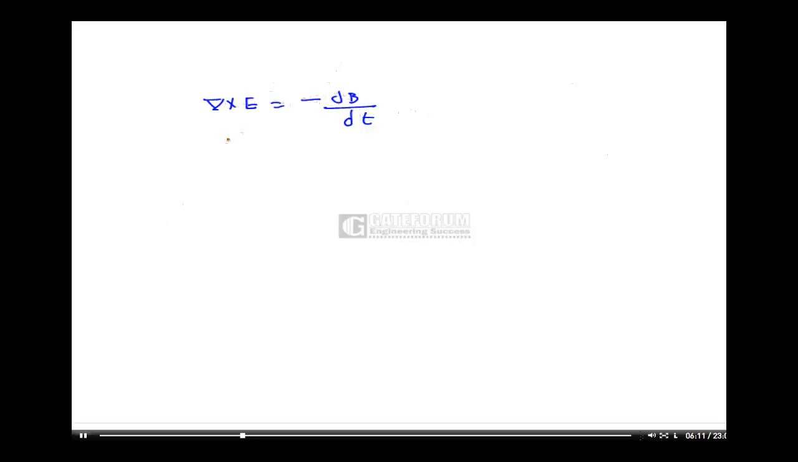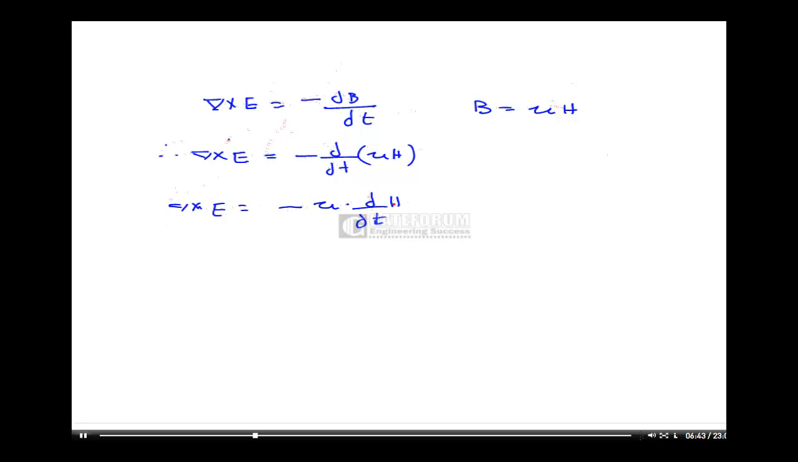Now I am taking equation number 2, del cross E is equal to minus dou B by dou T. I know B is equal to mu H. Therefore, del cross E is equal to minus dou by dou T of mu H. This is nothing but del cross E is equal to minus mu into dou by dou T of H.